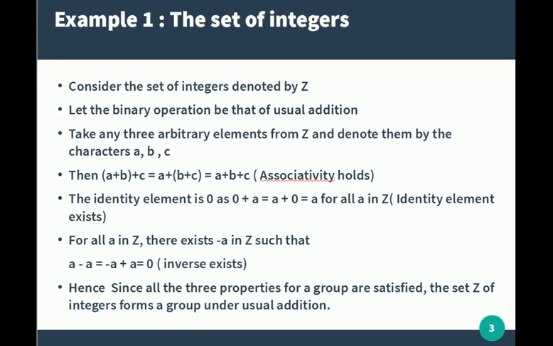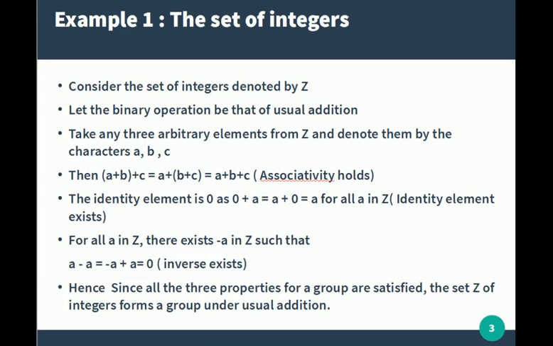For our first example, consider the set of integers denoted by Z. Let the binary operation defined on Z be that of usual addition. Now take any three elements from Z and denote them by the characters A, B and C. Then the associativity law holds as described in the fourth bullet point. The identity element is 0, as 0 plus A is equal to A plus 0, which is equal to A for all A in Z. So the identity element exists.